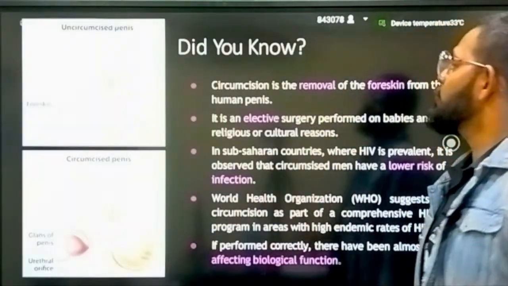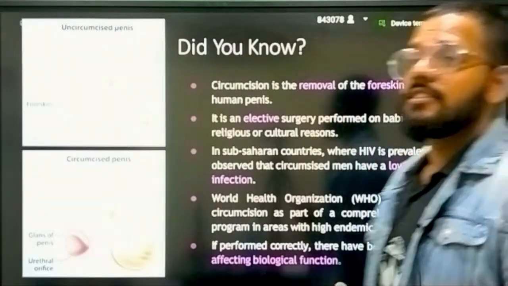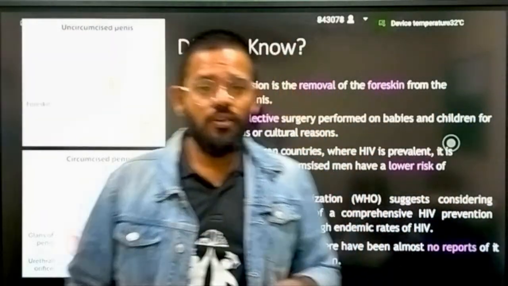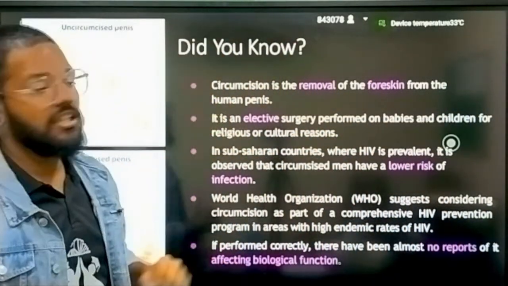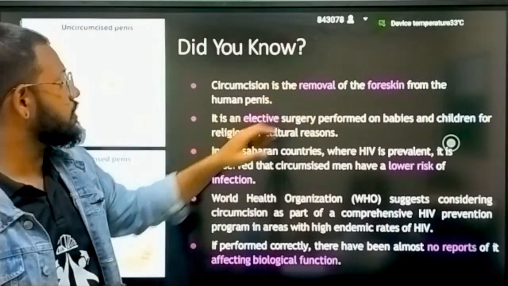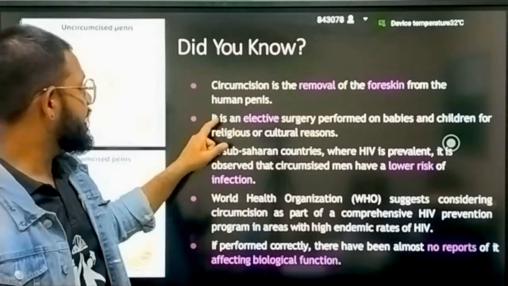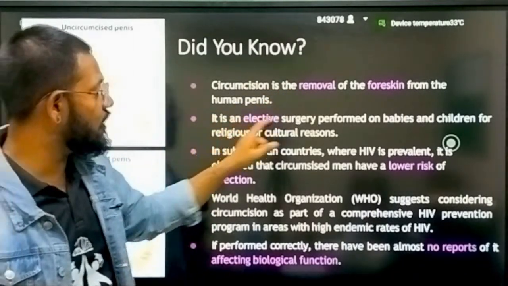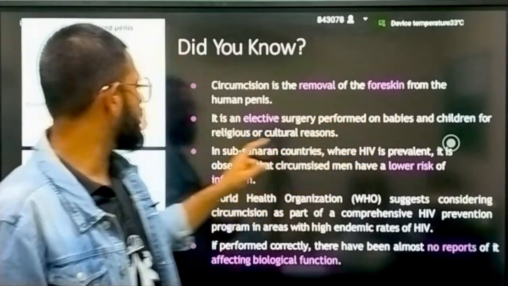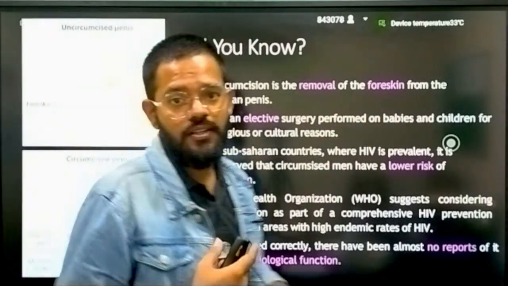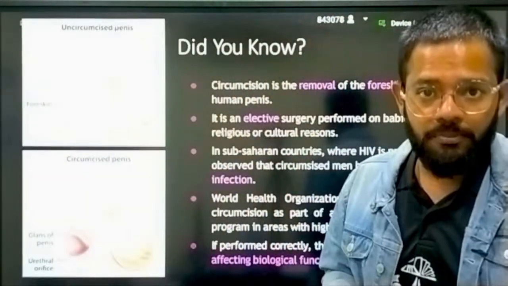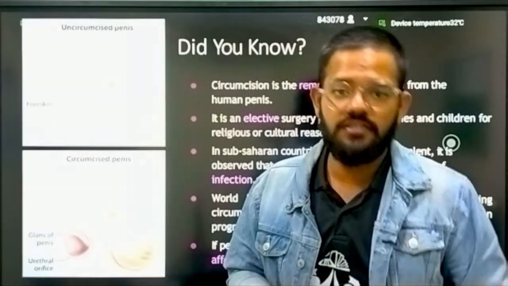So there is one surgical procedure called circumcision. It is the removal of the foreskin from the human penis. It is an elective surgery performed on babies and children for religious and cultural reasons. It is not a compulsory procedure. It is done in some religions.